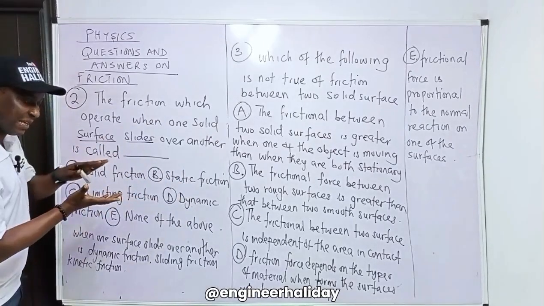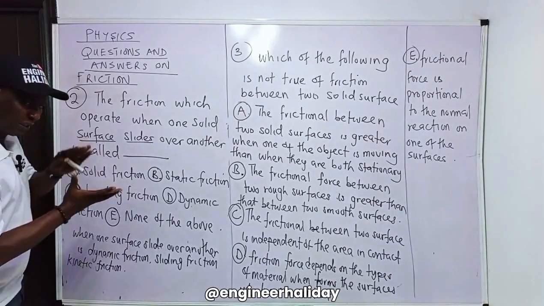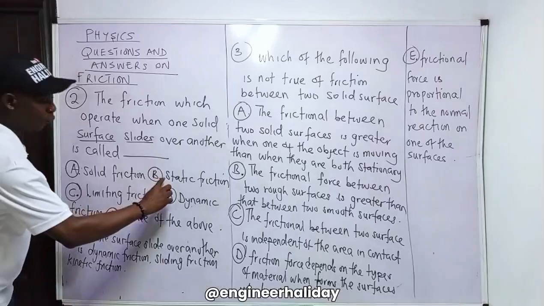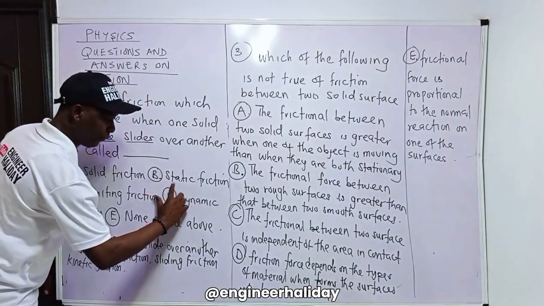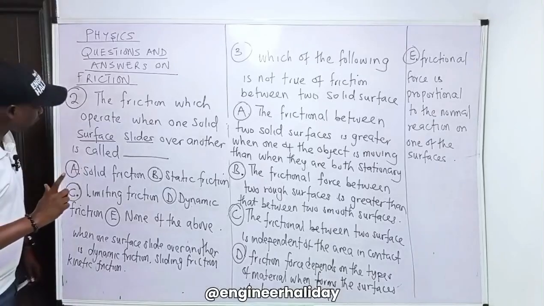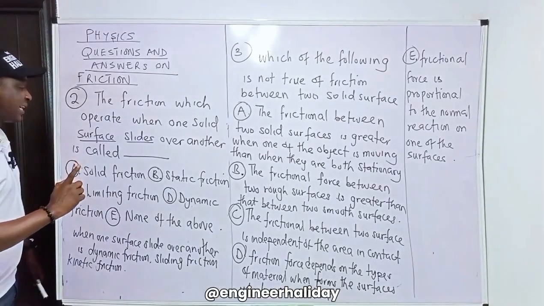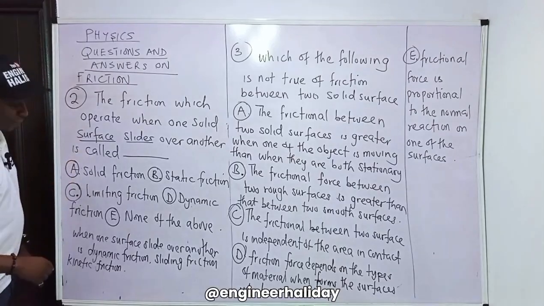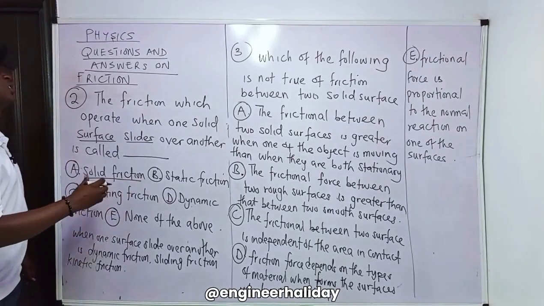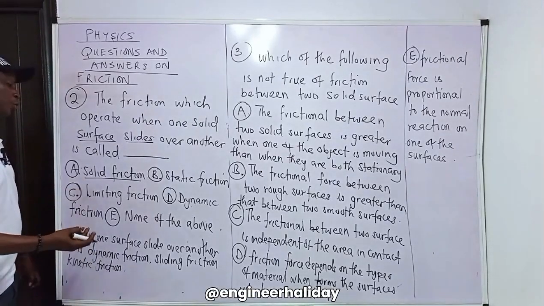So when I place a book on a table and it is at rest, or just about to move, static friction applies. For friction to occur, it must occur between rough surfaces. So solid friction is a combination of static or limiting friction, dynamic friction and rolling friction.